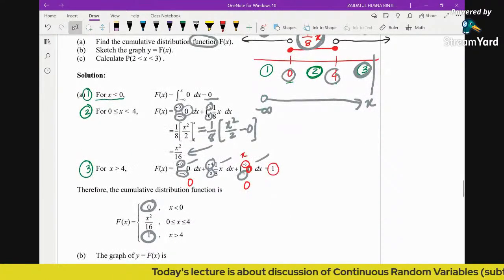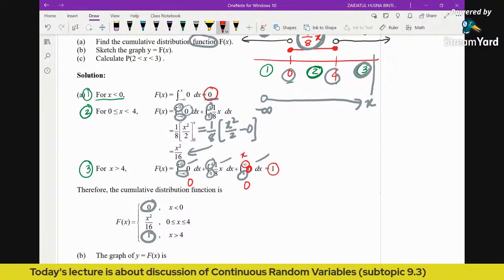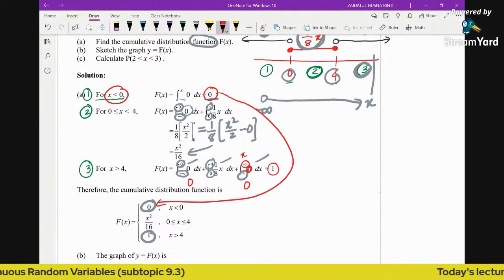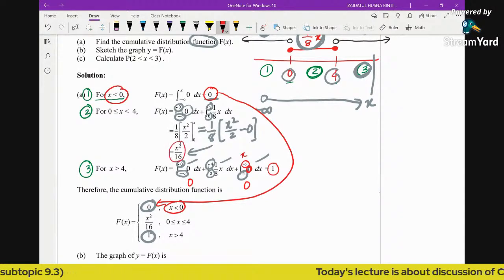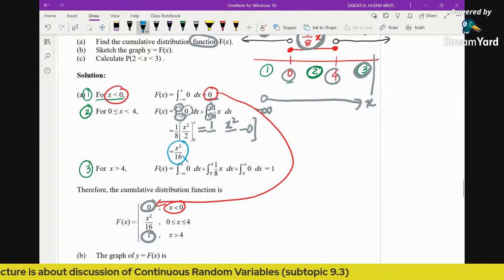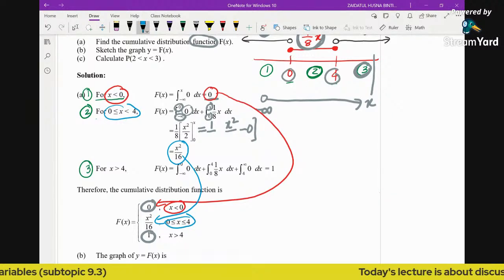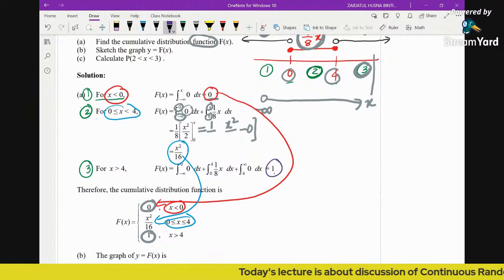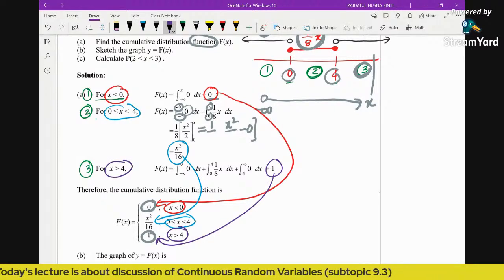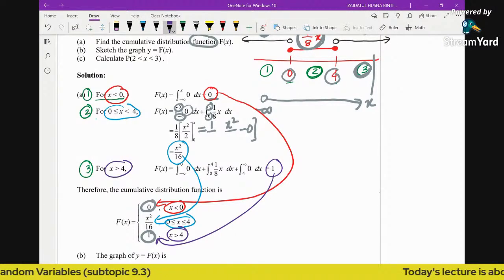So after we get the values or the expressions, you transfer down the value here. So this 0, and this is the region x less than 0, and here x squared over 16. So x squared over 16, we bring it down, and this is the region involved, 0 to 4. And then lastly we have 1, we bring it down, and this is for the region x greater than 4. So after we get this, this is the cumulative function.